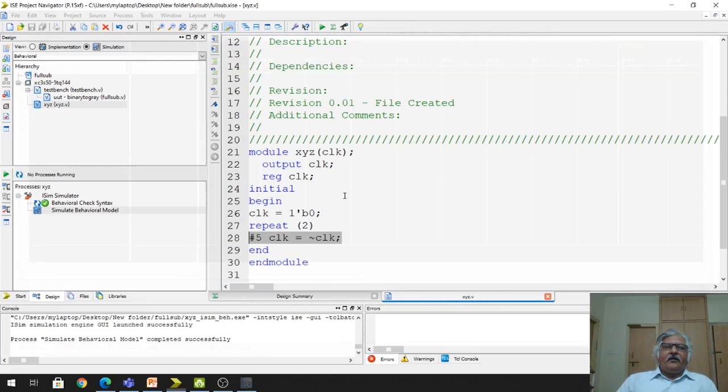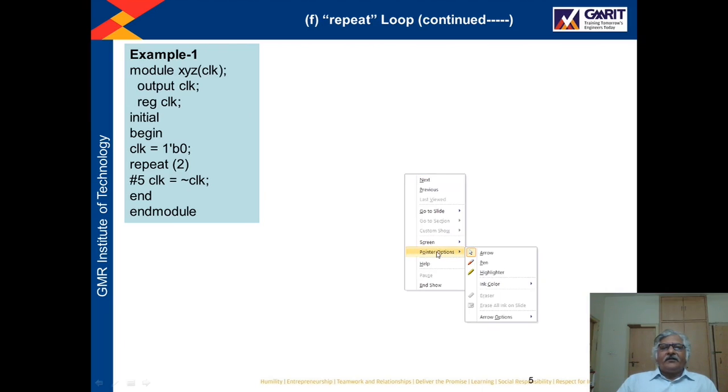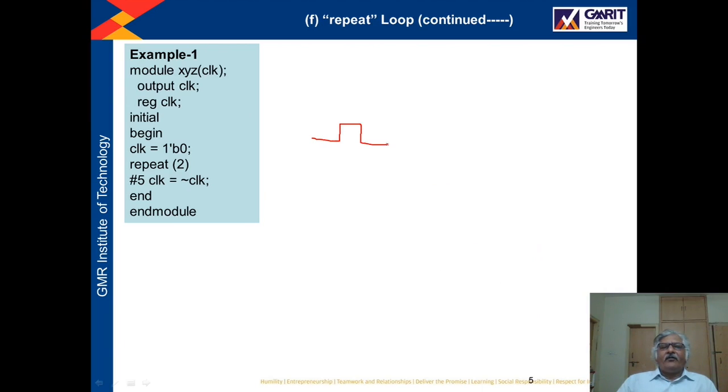So in this way, we can generate the clocks of some limited number of times. Suppose in some application I want to generate this type of clock, and I want that this clock should be there for 100 times only. For this particular application, I can use this repeat. A proper value I can use in this repeat parameter, then that many number of times I will execute this statement in order to generate this clock for 100 times.